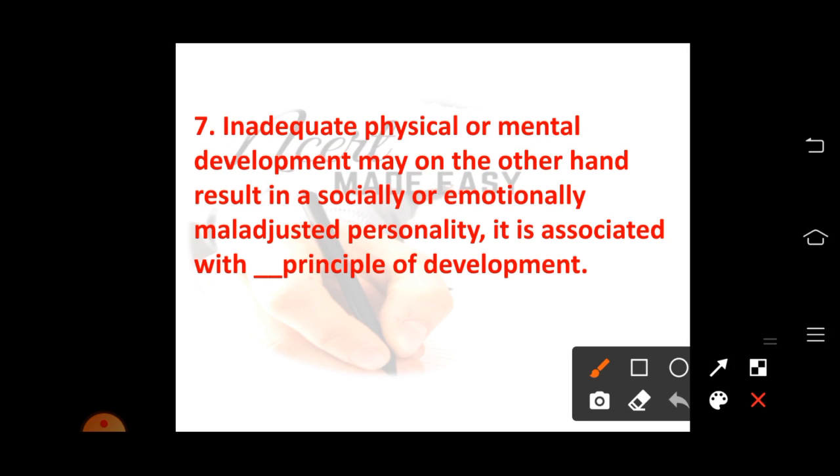For example, if the child or a person is physically or mentally not developed, then on the other hand the person will also have a problem in social and emotional development. So this is associated with the dash principle of development.